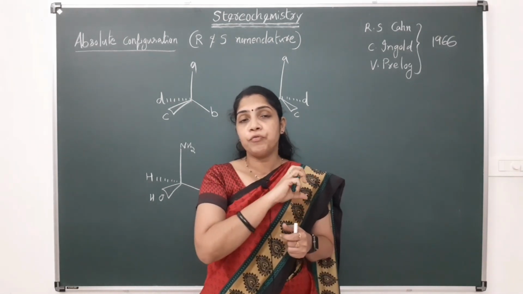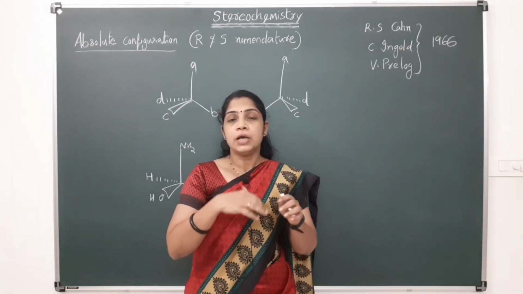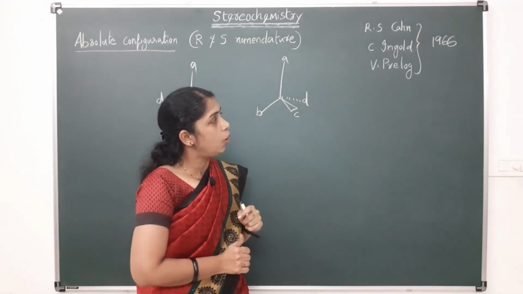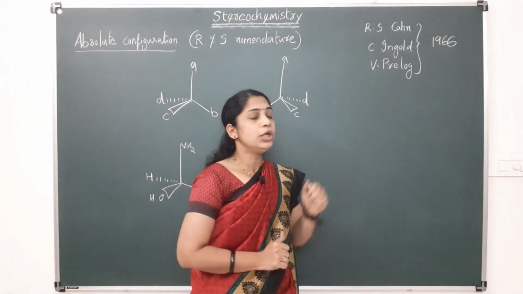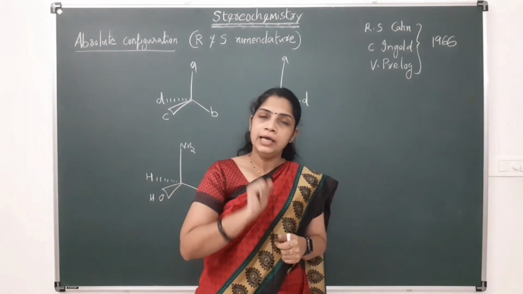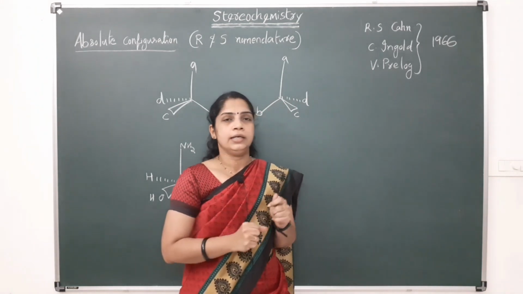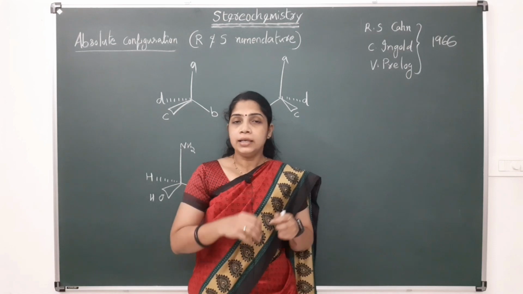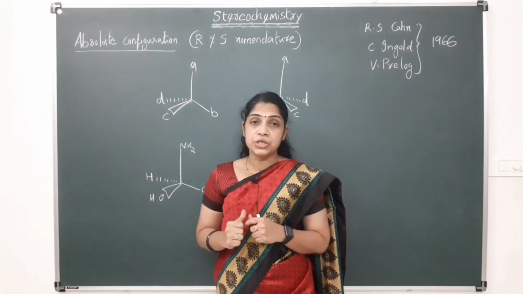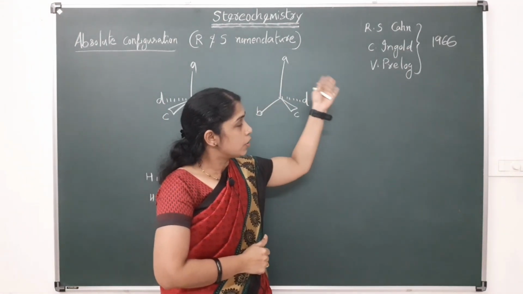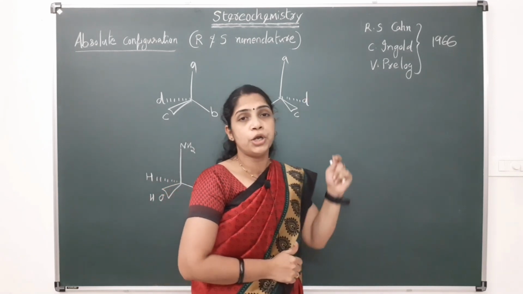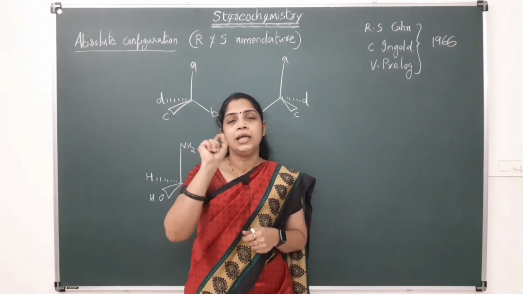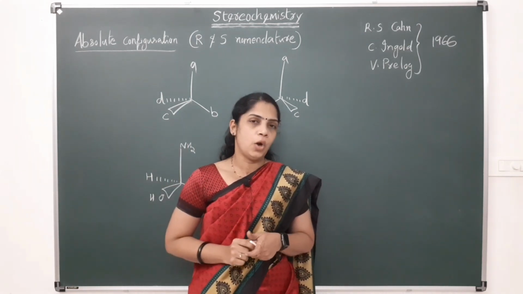This system of absolute configuration was proposed by three scientists, Cahn, Ingold and Prelog. It is a contribution of three scientists, who together published this work in 1966. Because of their contribution, this system of nomenclature is also known as CIP nomenclature, that is Cahn, Ingold, Prelog.